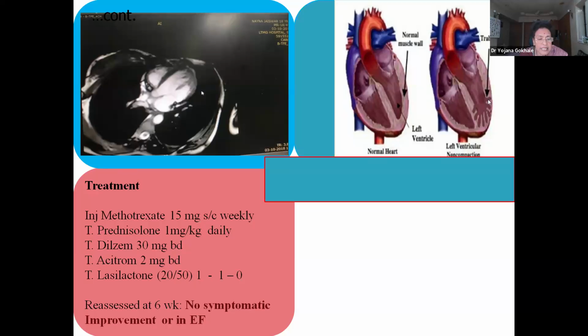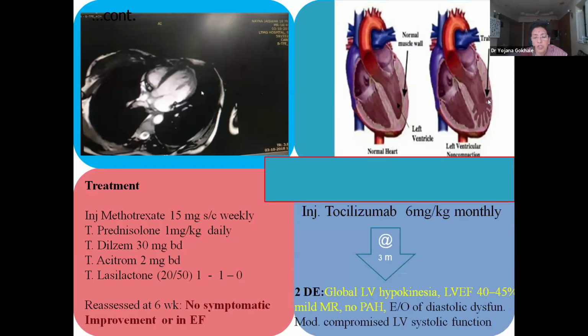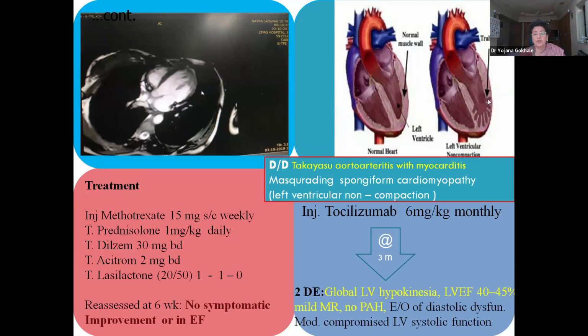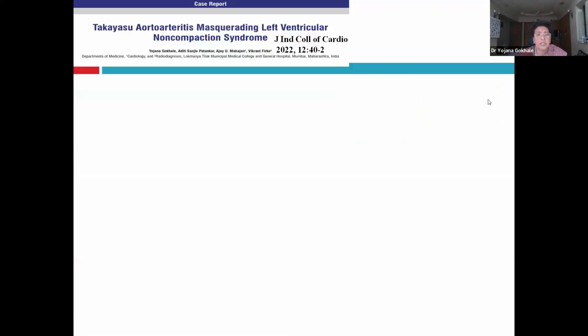But at 6 weeks there was no improvement. So the patient was given tocilizumab. After 3 monthly pulses of tocilizumab, the patient's 2D echo showed improvement in ejection fraction from 20-25 to 40-45, and there was no pulmonary hypertension at this point of time. So the final diagnosis: Takayasu arteritis with myocarditis masquerading as spongiform cardiomyopathy, that is LV non-compaction.